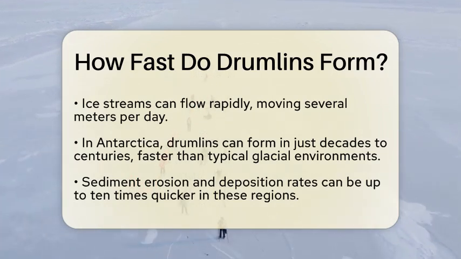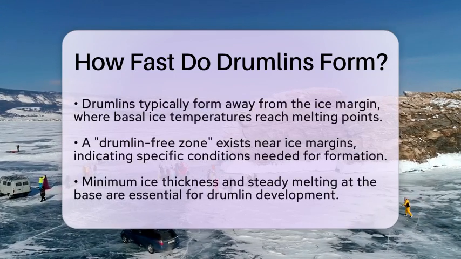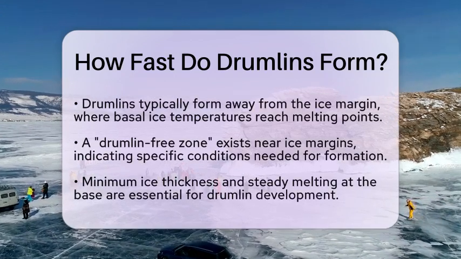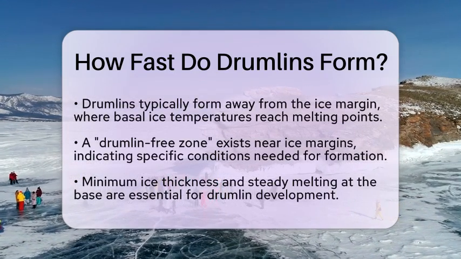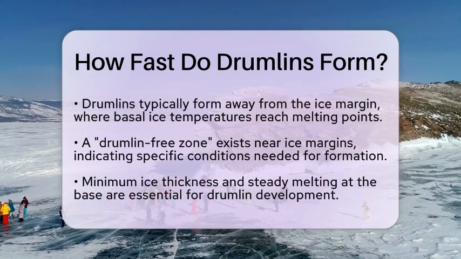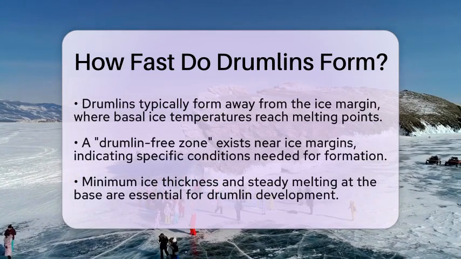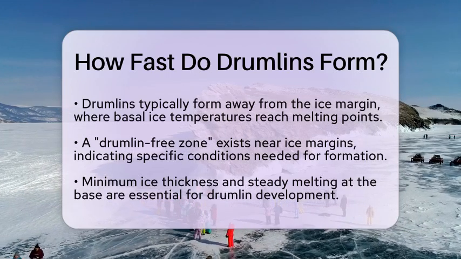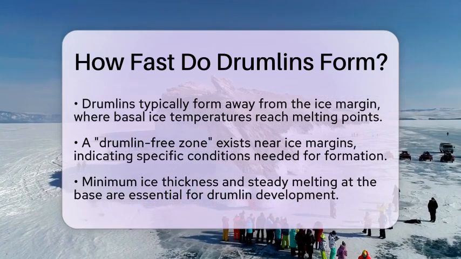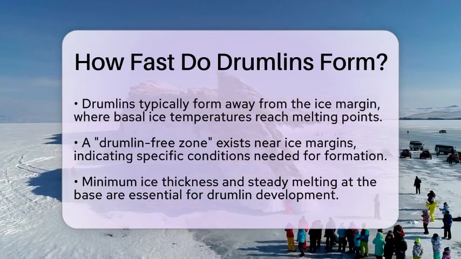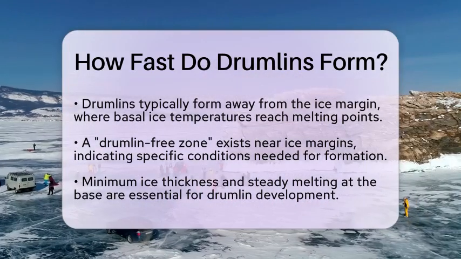Drumlins usually form in areas that are a bit away from the ice margin, where the temperature of the basal ice reaches the melting point. This melting allows the sediment to be reshaped by the flowing ice. Interestingly, there is often a drumlin-free zone near the ice margin. This indicates that certain conditions, like a minimum thickness of ice and steady melting at the base, are necessary for drumlin formation to occur. The steady thermal environment beneath polar glaciers is key to shaping sediment into drumlins, especially during the later stages of ice advance.